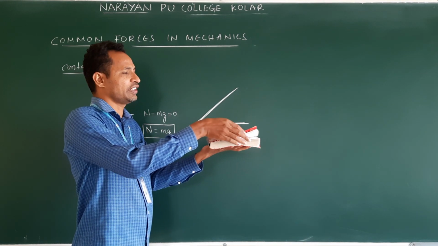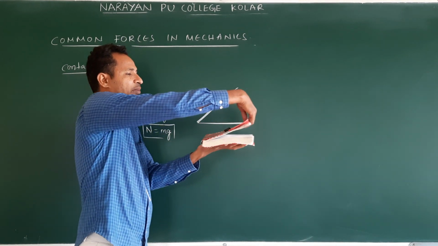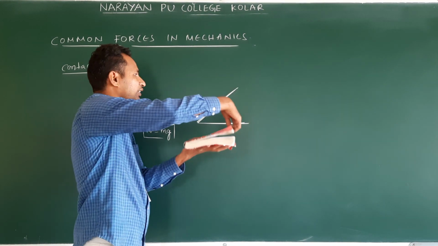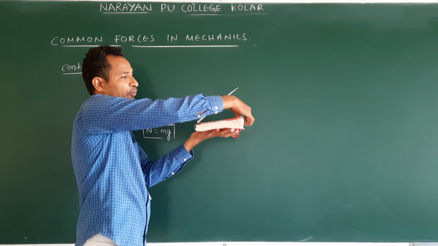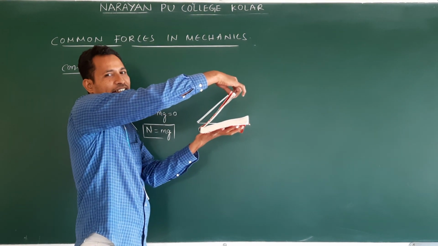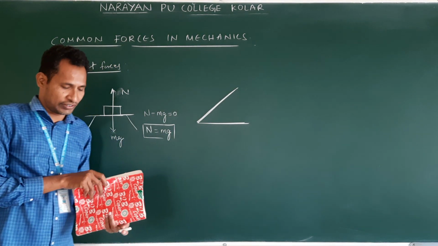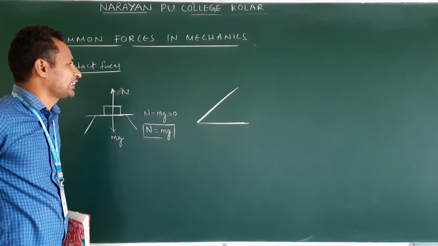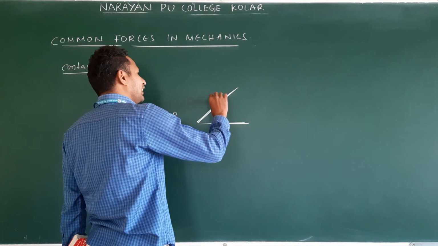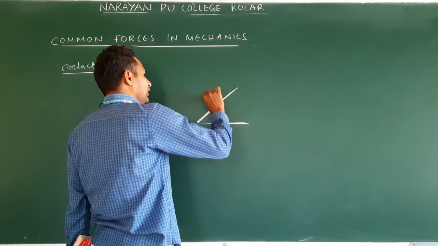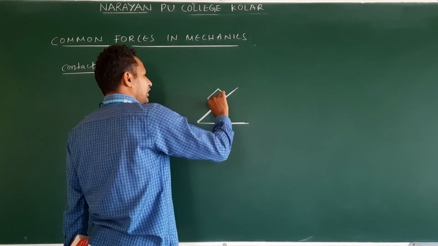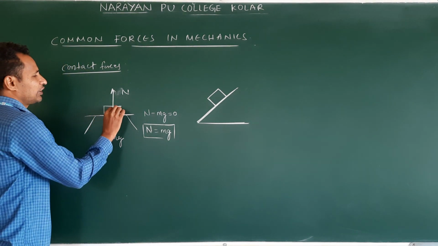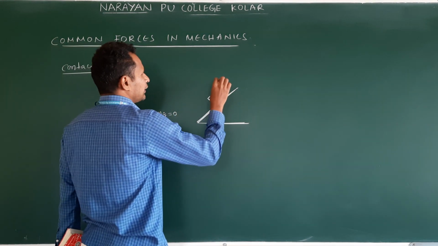Now I am tilting the surface. See this contact surface, I am making it like this. Understand? This is the figure situation. Previously horizontal, now it is inclined. So this is called an inclined surface. Clear? So on an inclined surface, what is the normal projection? So on an inclined surface, the object will be like this. Am I correct or not? This m is the mass of the object.